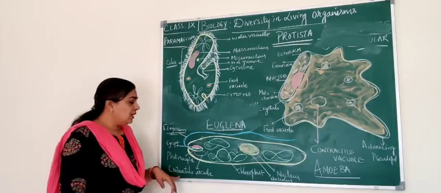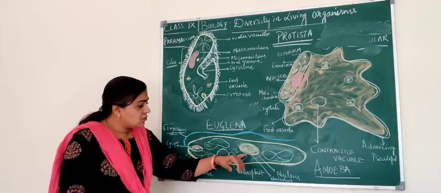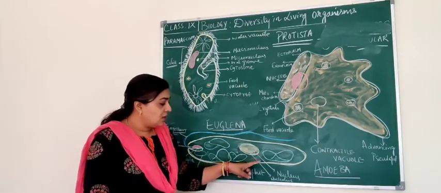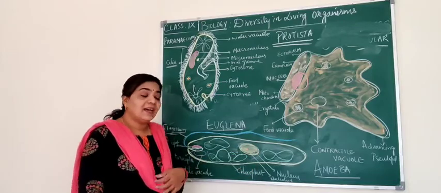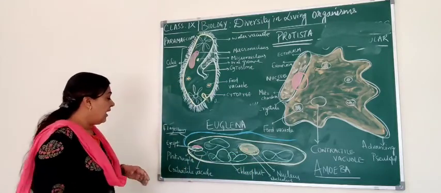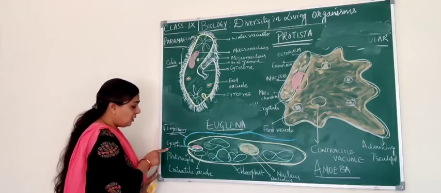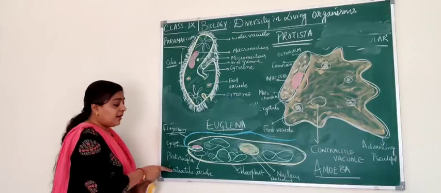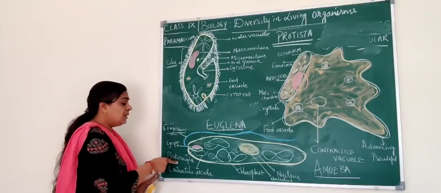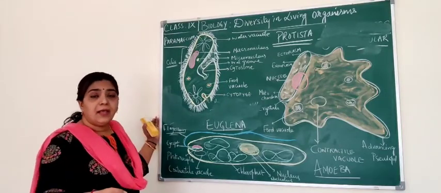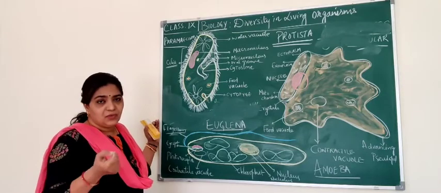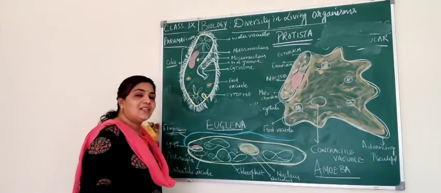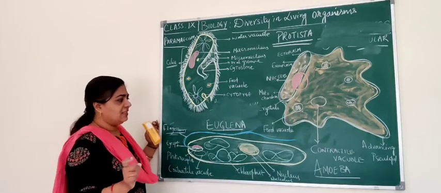And coming to euglena, you can see these structures are called the chloroplast, and it has nucleus. Inside the nucleus it has nucleolus, right? And it also has an eye spot and also photoreceptor, okay, and contractile vacuole. The photoreceptor will help in trapping the solar energy, and it has chloroplast, right? The chloroplast will help in photosynthesis.